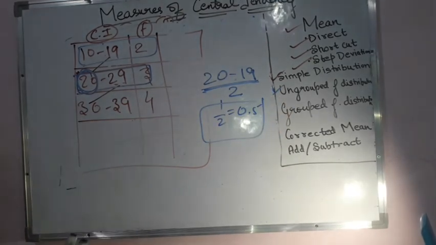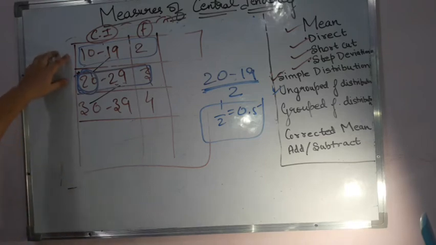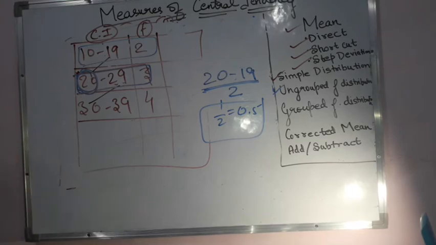Okay, then what am I going to do? Then what I am going to do is that I will be subtracting. This is a lower limit. Now how to remember it?